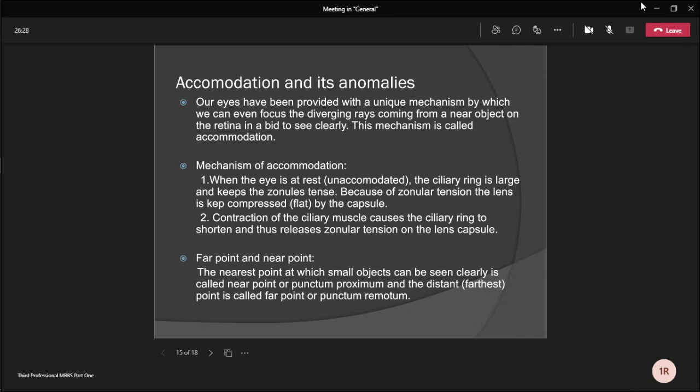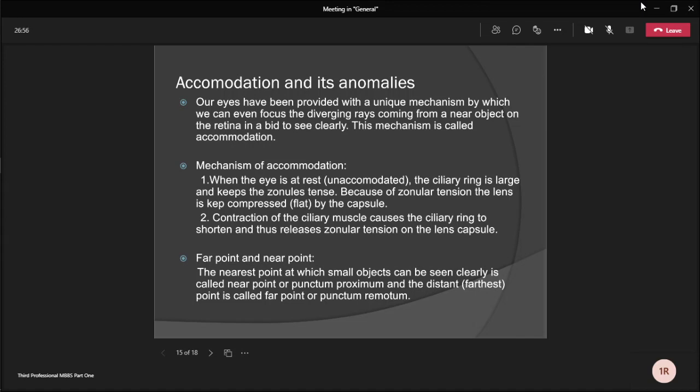Mechanism of accommodation: when the eye is at rest, that means unaccommodated, the ciliary ring is large and keeps the zonules tense. Because of zonular tension, the lens is kept compressed, that means flat, by the capsule. Contraction of the ciliary muscle causes the ciliary ring to shorten and thus releases the zonular tension on the lens capsule.